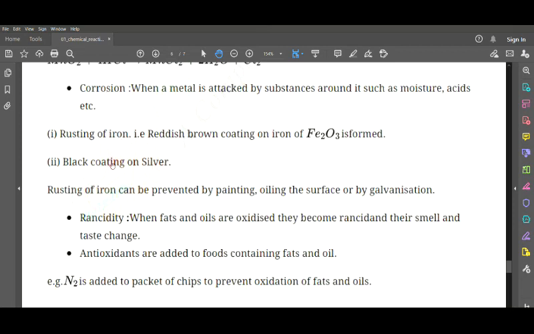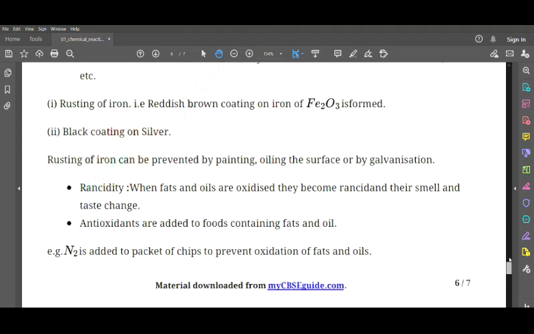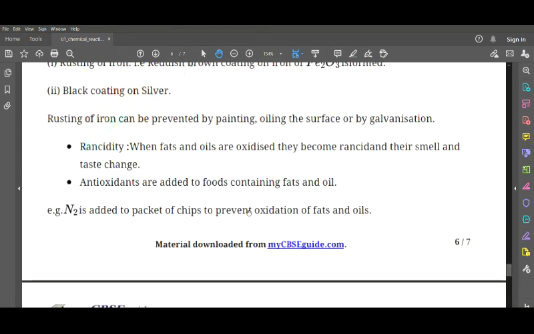There will be a black coating on the silver. Now next, rusting of iron can be prevented. How can we prevent this rusting of iron? By painting or oiling the surface or by galvanization. So rusting of iron can be prevented by painting, oiling the surface or by galvanization, right?